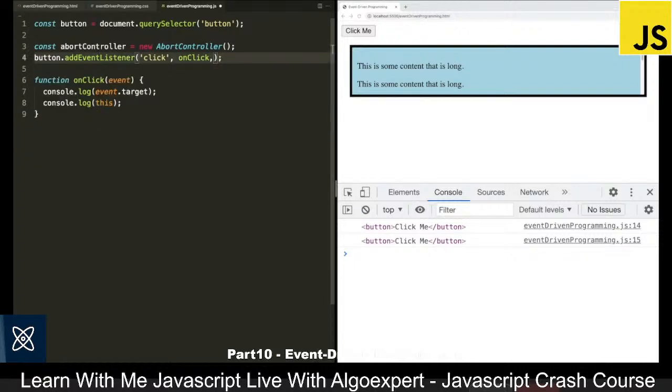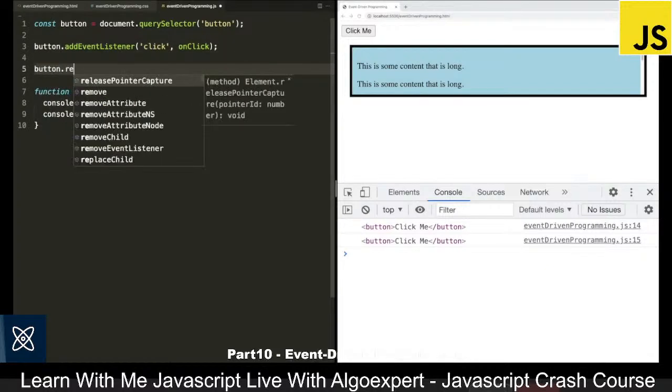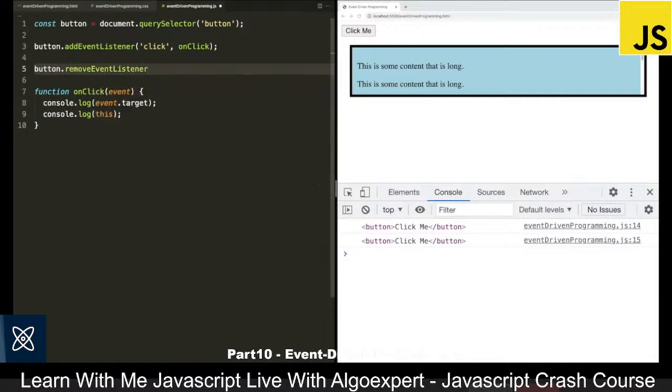And one more thing I wanted to show is that we can also manually get rid of an event listener. So we can remove an event listener by saying button.removeEventListener. And then we pass in the same arguments. So I can say click, and then I can say onClick. So these are the same arguments as we passed into addEventListener. And because I immediately removed the event listener, now when I save this file and we come over to the browser and I click on click me, nothing is going to happen because we immediately removed the event.